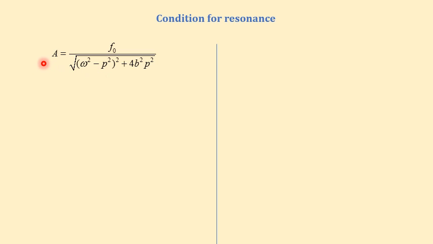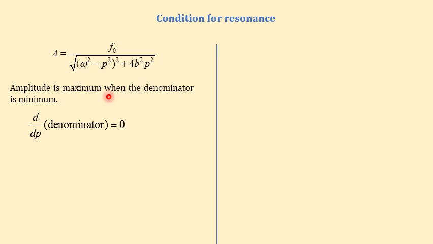So we know at resonance the amplitude is maximum. The amplitude becomes maximum when the denominator is minimum. So to get that condition, we need to differentiate the denominator with respect to p. When it is equal to 0, we will get maximum amplitude. So now if we differentiate the denominator with respect to p, we will get